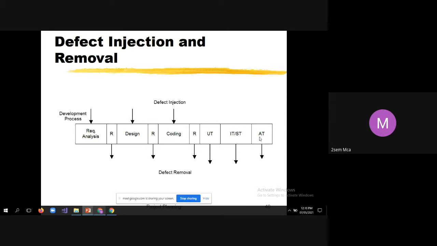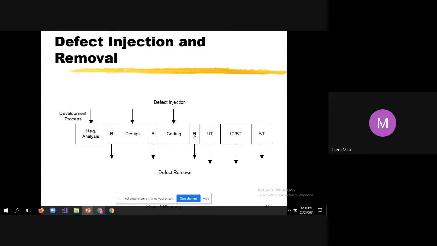Okay, see, when you write the diagram, students, keep in your mind, after writing it as AT, somewhere at the bottom you have to write the expansion of AT: acceptance testing, IT: integration testing, ST: system testing. That you have to write. UT means unit testing. So all those things you have to write. R means removal, removal of bugs.